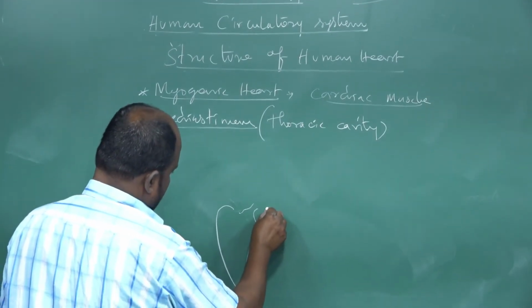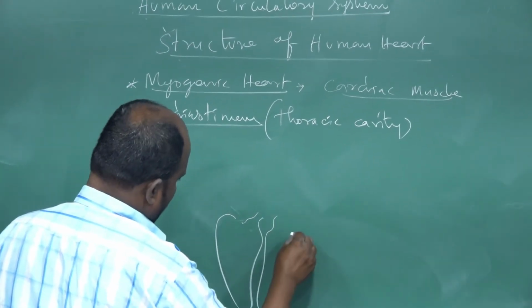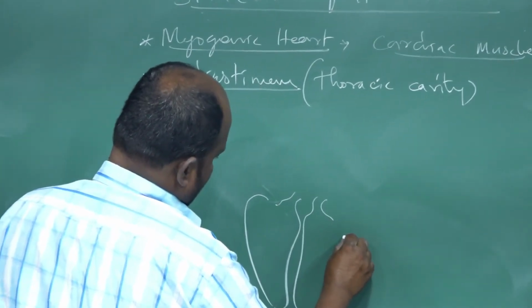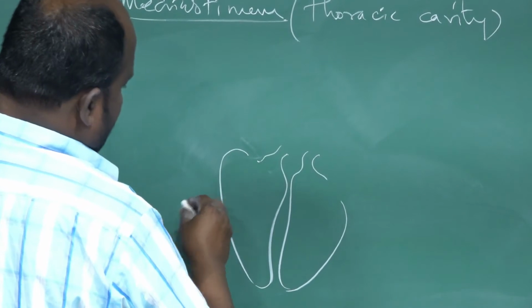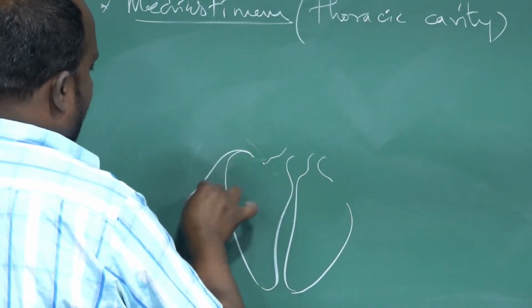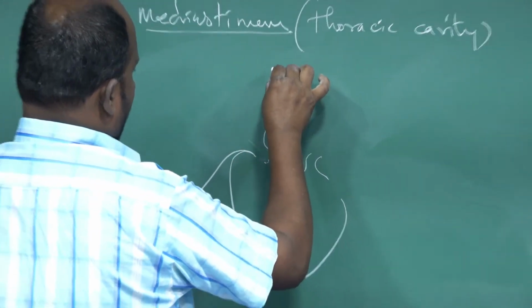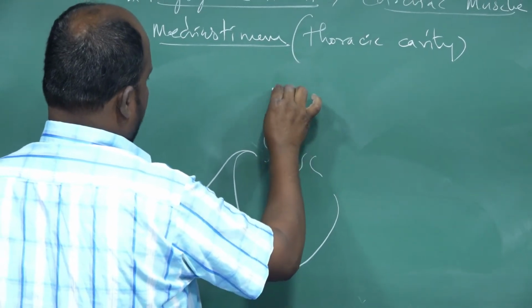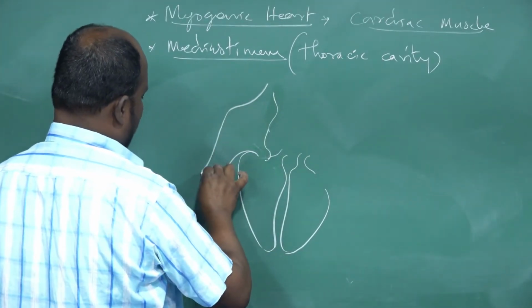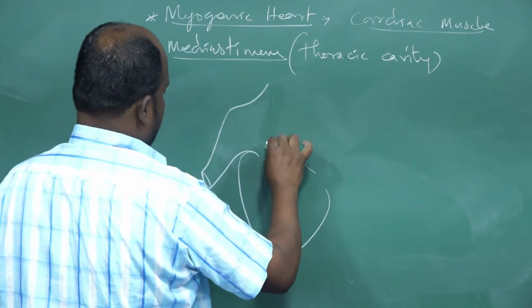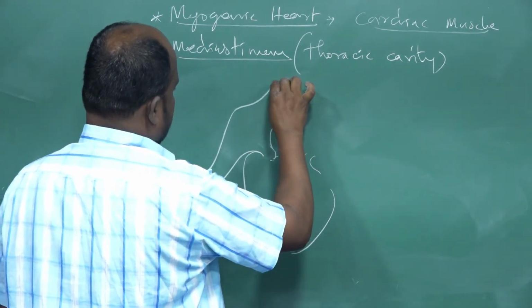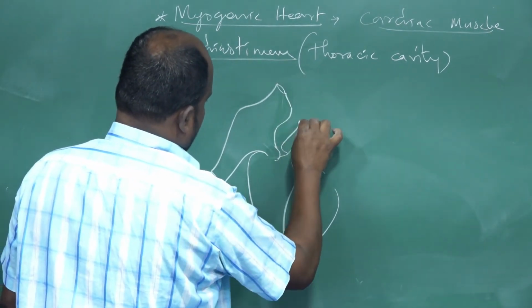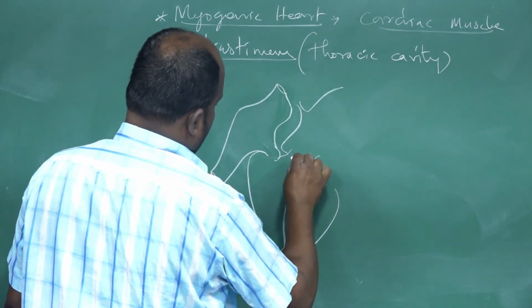The heart is a conical-shaped structure located in the mediastinum. The mediastinum is the intermediate structure of the lungs. That's a very important structure.